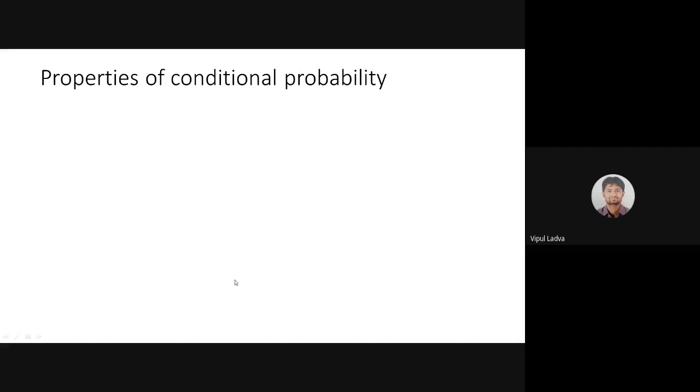We need to discuss some of the properties related to conditional probability. For that, let me recall one of the formulas from our previous discussion, that probability of 2 events A1 union A2 is P of A1 plus P of A2 minus P of A1 intersection A2. That was a part of our previous discussion.